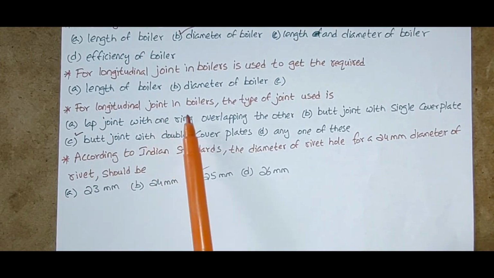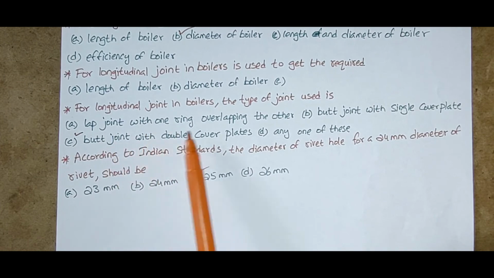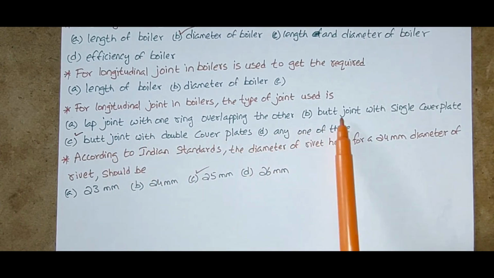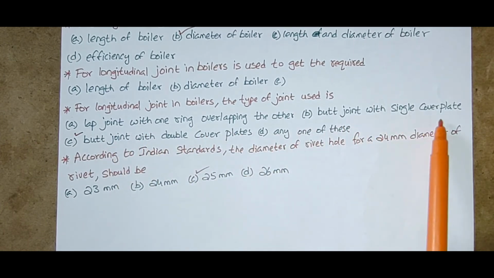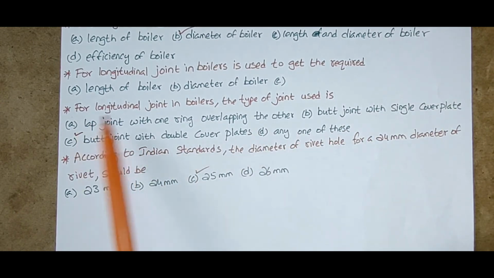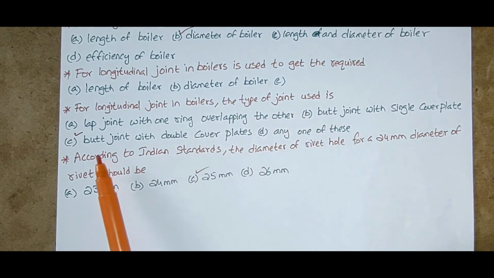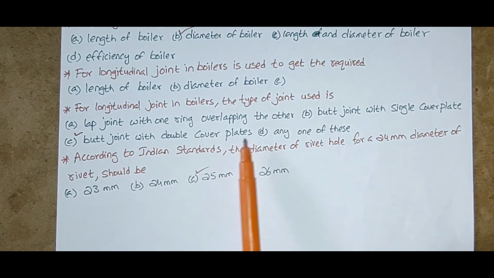For longitudinal joint in boilers, the type of joint used is lap joint with one ring overlapping the other, butt joint with a single cover plate, butt joint with a double cover plate, any one of these. For longitudinal joint in boilers, the type of joint used is butt joint with double cover plates.